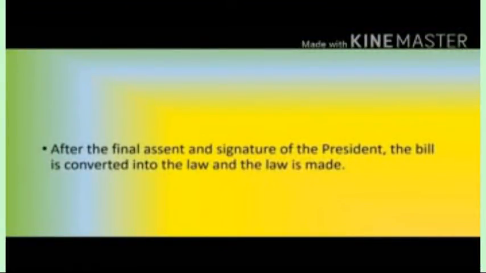After the final assent and signature of the President, the bill is converted into law and the law is made. So students, these are the procedures to make a law and how a bill is converted into law.